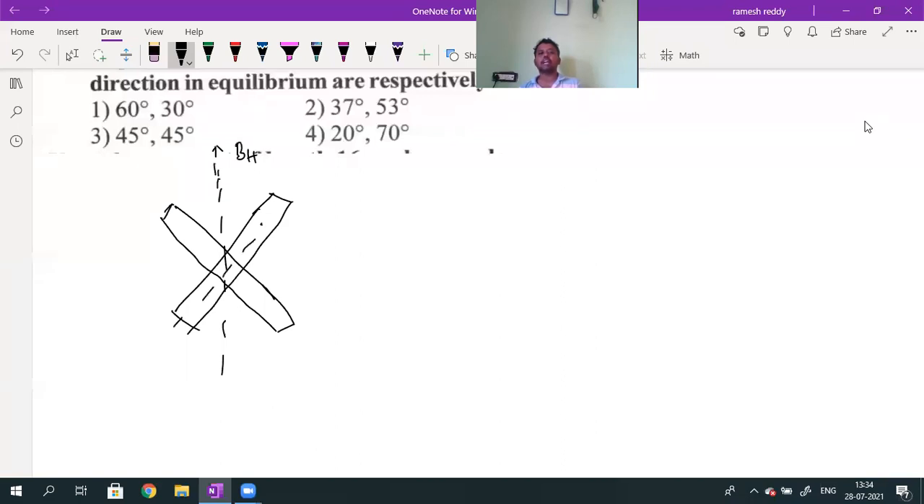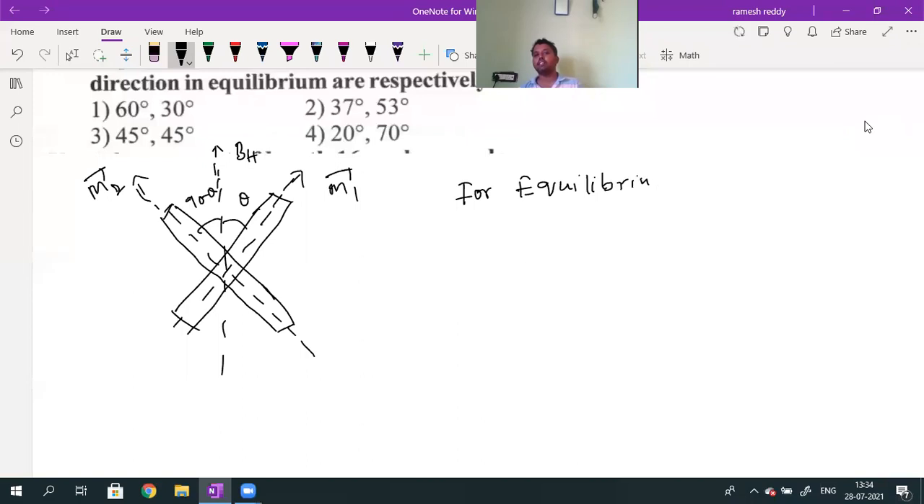Let me call the magnetic moment of the first bar magnet M1 bar, and the magnetic moment of the second bar magnet M2 bar. This one I will write as M1 bar and this one as M2 bar. If M1 bar makes an angle theta, M2 bar makes an angle 90 minus theta because both are crossed. For equilibrium, what is the condition?